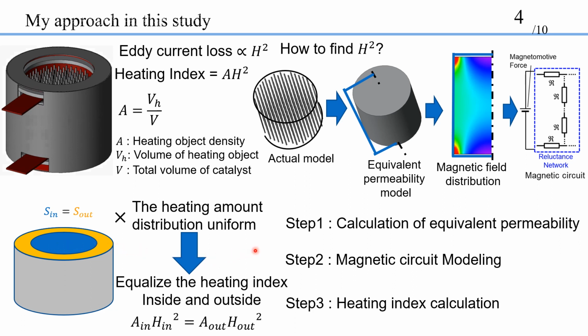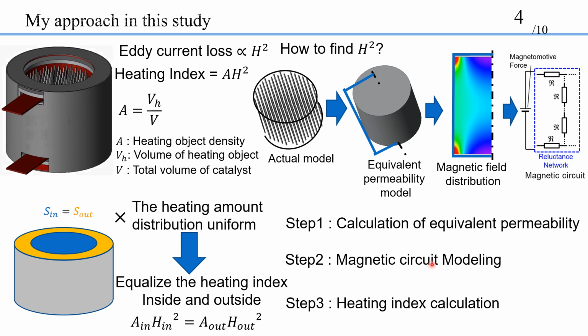It is difficult to make the heating amount distribution uniform, so I correlate the heating index inside and outside. This approach takes 3 steps. First, the equivalent permeability must be obtained. Equivalent permeability is obtained using FEM analysis, and the relationship between equivalent permeability and heating object density is obtained from a small amount of data.